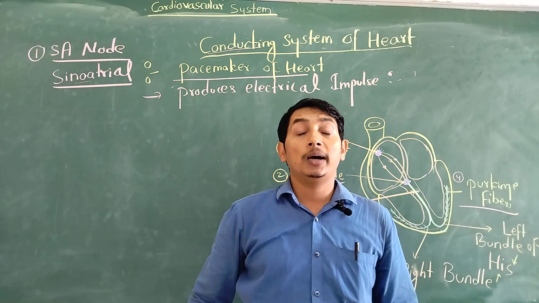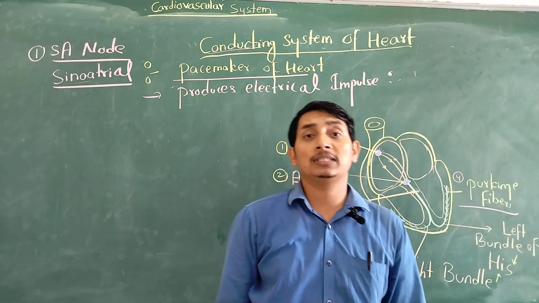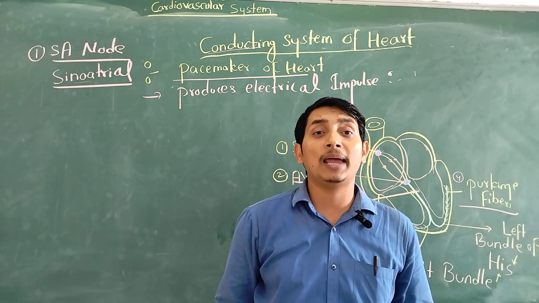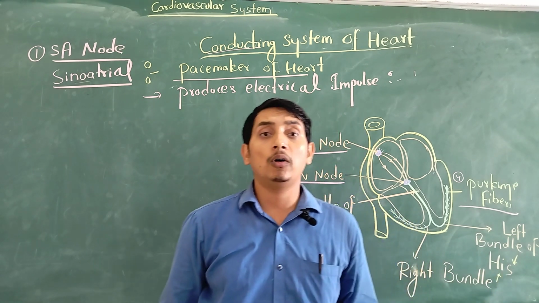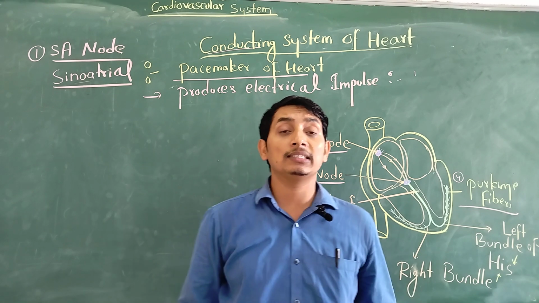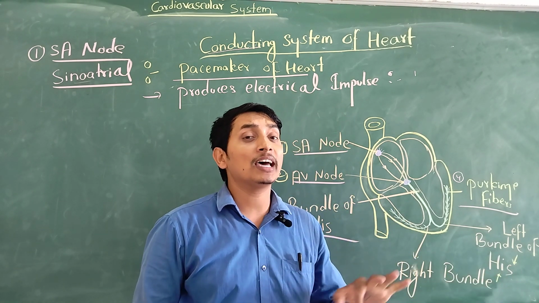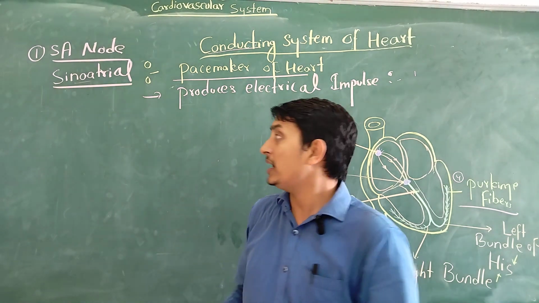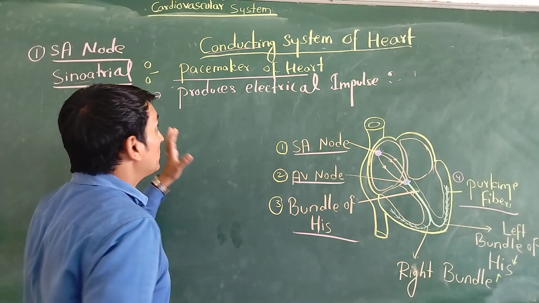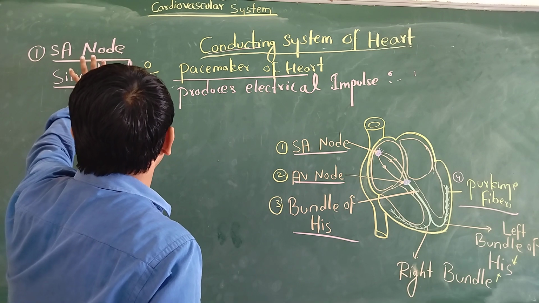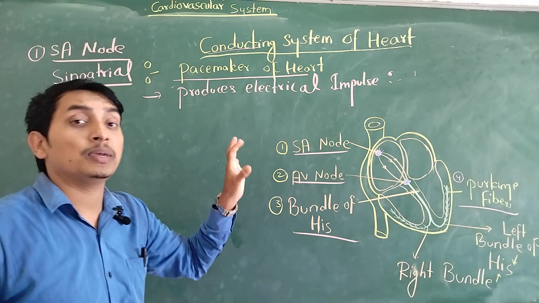Mainly during physical exercise, if you see, our heart rate is increased while climbing the stairs, while running, or during stress. But when you are taking rest, while sitting, while sleeping, our heart rate is normal or just below normal. So that is called the rhythm. Such a requirement is maintained by the SA node. So it is called the pacemaker of our heart.